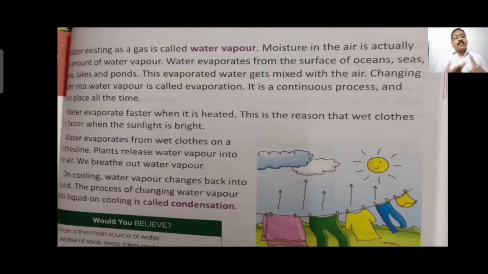One thing, plants also have water in the leaves and stem. Due to the heat of the sun, you might have seen in the daytime when it is too hot in the rainy season, the leaves get drier during the daytime, only because due to the heat of the sun, the water in the leaves gets evaporated and rises up. There also the evaporation process takes place.